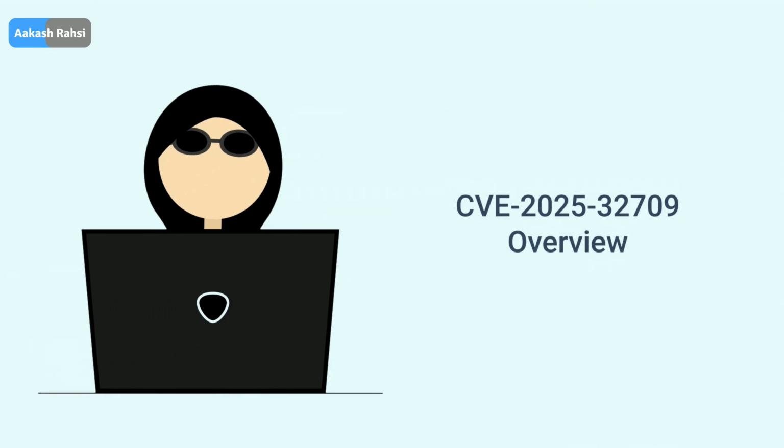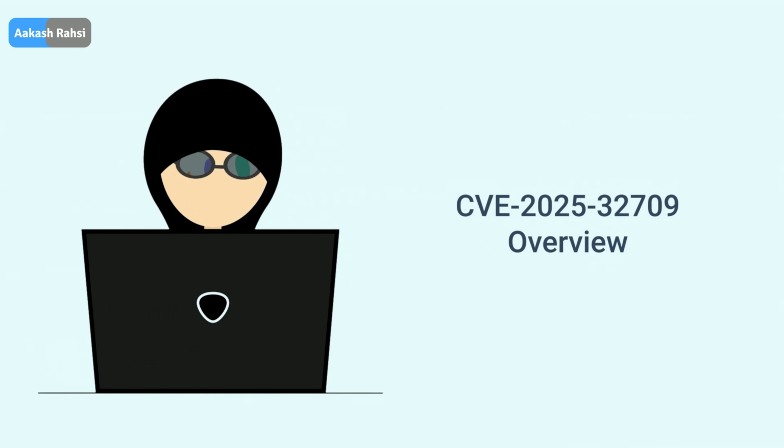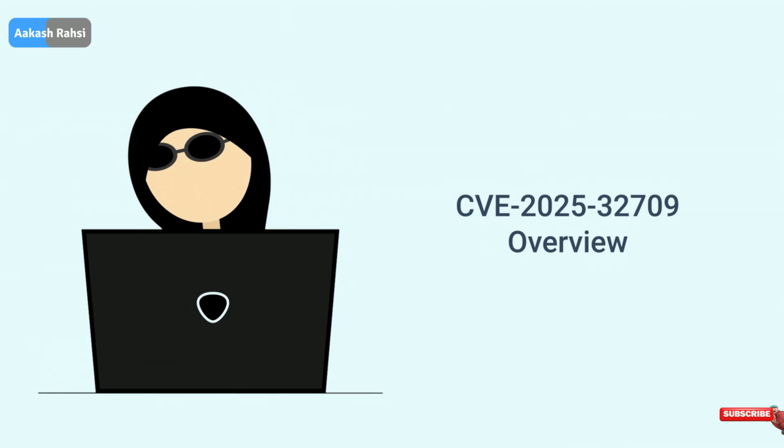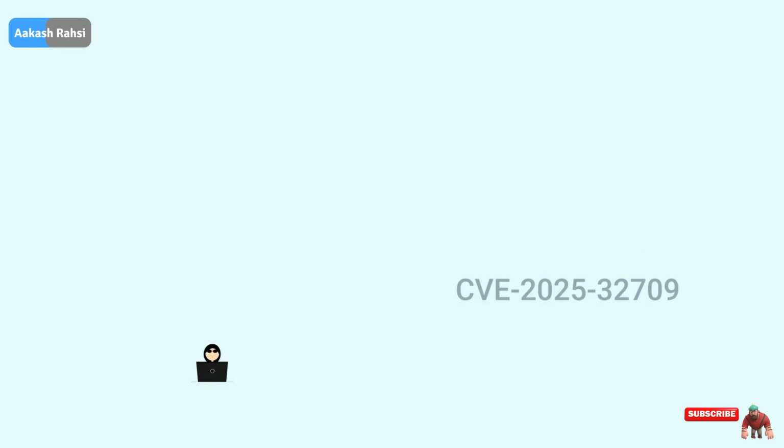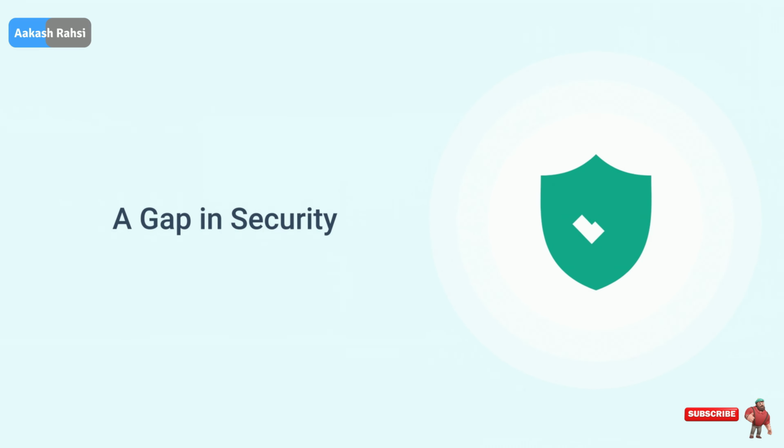Welcome to the deep dive on CVE-2025-32709, a kernel-level issue that challenges your understanding of Windows, privilege, and trust. This CVE exposes the gap between perceived security and actual memory-bound trust. It challenges the roots of privilege inheritance in Windows environments.